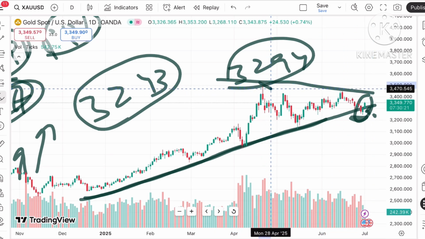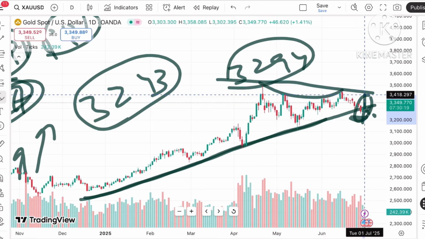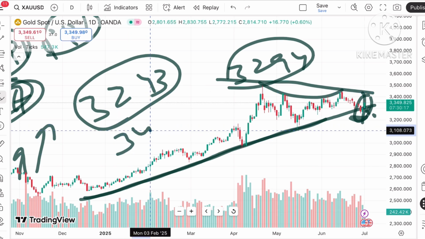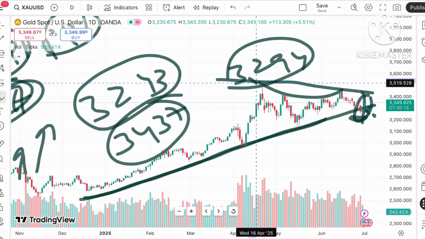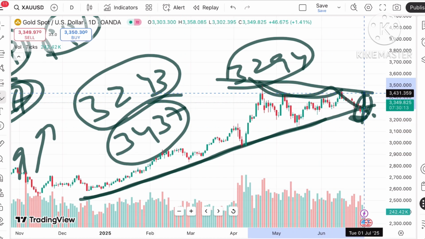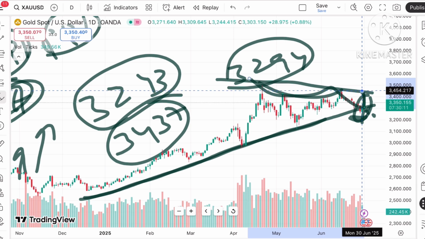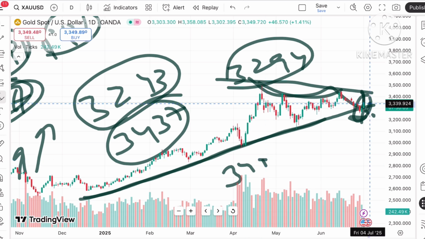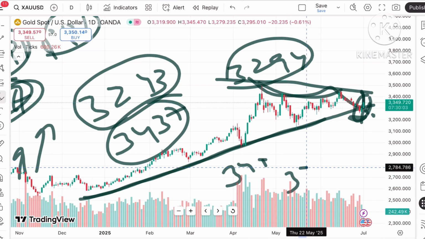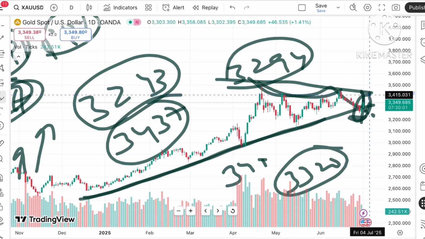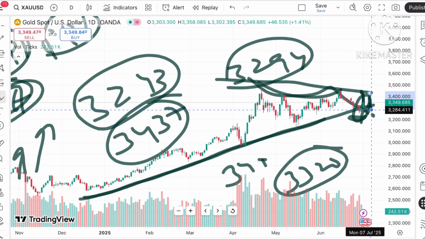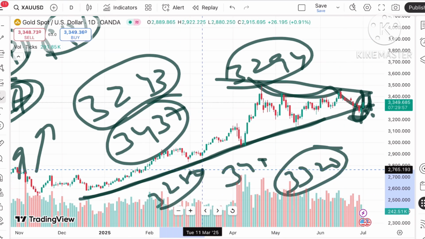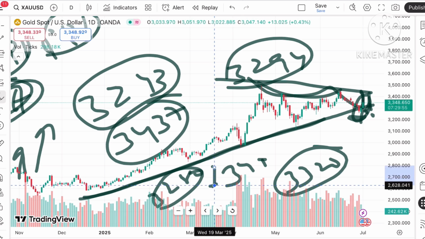This is a U pattern that has formed. So if the price keeps moving above a level of 3437, the first pattern is creating at this level, and we can see a further upside. Then it can move towards 3450 and further upside can be seen. But suppose the price starts going below this level, it can move towards 3320, and from there a further fall towards $3280, and then a further downfall.